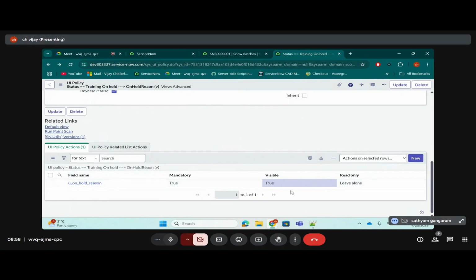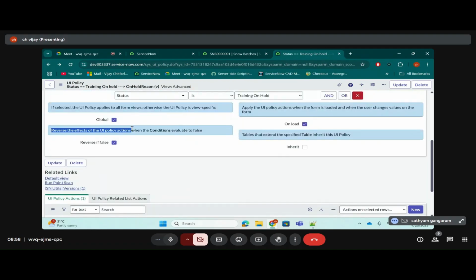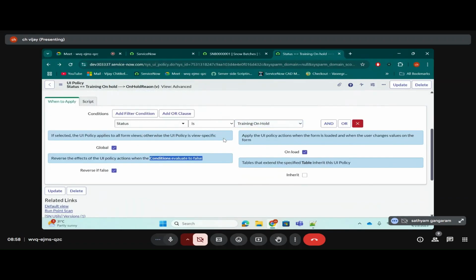See, on hold reason mandatory true, visible true means what? It will make it mandatory and it will show the field, right? Yes. What if mandatory false and visible false means? It will remove the mandatory and it will hide the field, right? So reverse the effects of UI policy actions when this condition evaluates to false.